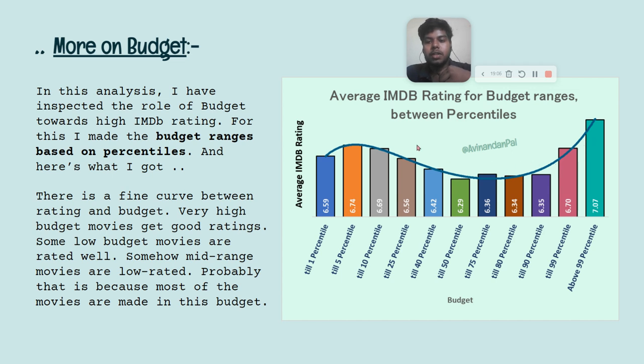So it forms a beautiful curve which says that movies with low budget can have good ratings as well as the high budget movies. Movies in between are a little low in terms of average rating, maybe because there are so many movies in that budget range. But yes, this range has a low average IMDb rating. As you can see, till 50% it is 6.29. So that's quite low.